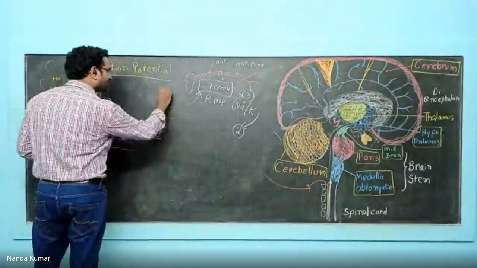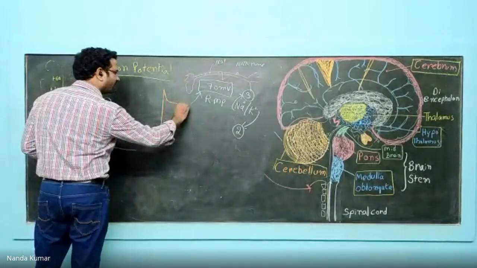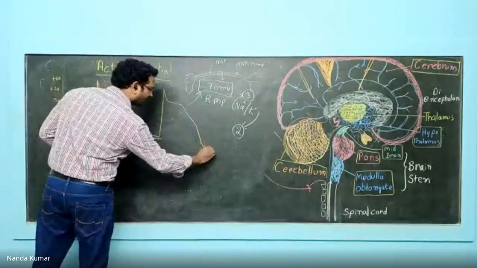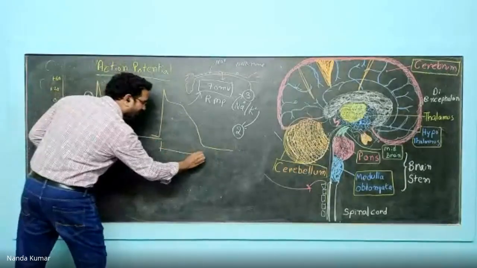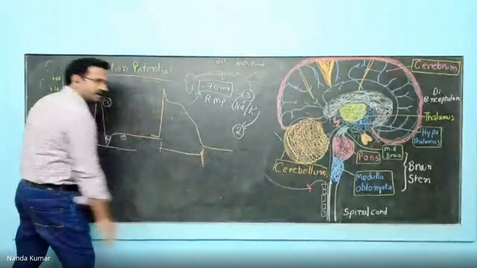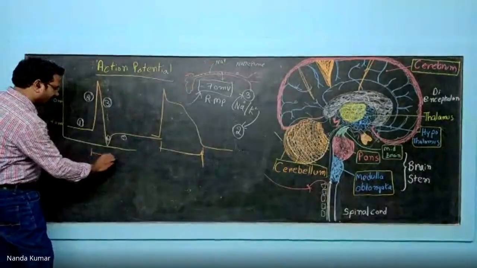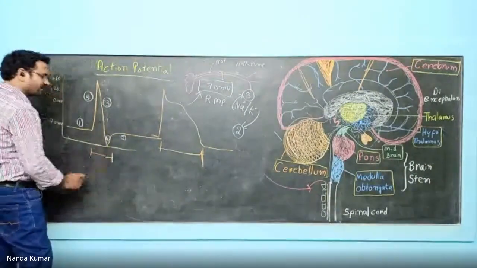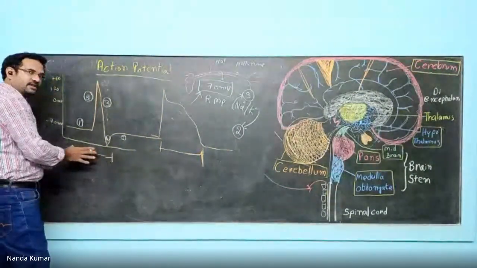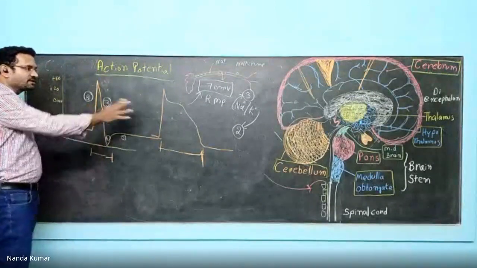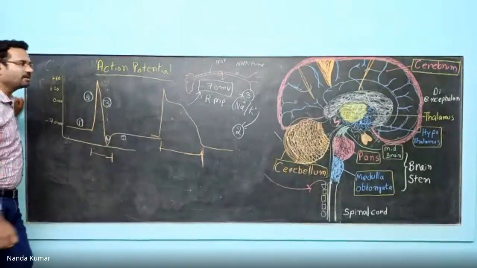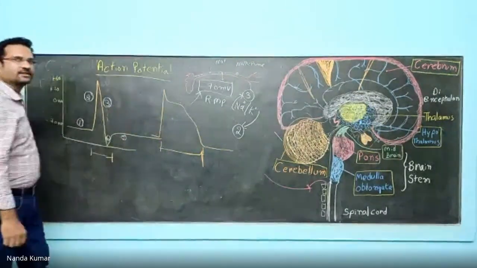It goes like this, comes down, then a plateau phase is there, and slowly it comes down and then normalizes. So this is the duration of the action potential in cardiac cells. But in neurons, only this part. That's it. This is much smaller. That means rapid firing is there in neurons. Cardiac firing is a little bit delayed because of calcium and the plateau phase.